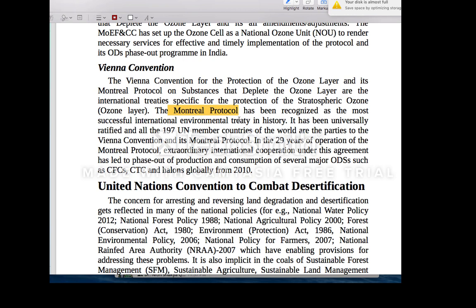Through this we have phased out chlorofluorocarbons, and then we have moved to HCFCs and HFCs. But recently, through the Kigali Agreement, we have talked about HFC. HFC is not an ozone depleting substance, but it is a greenhouse gas. Since it is a greenhouse gas, the Kigali Agreement talks about elimination of HFCs. If it is a greenhouse gas, it should come under the UNFCCC, right? Under the Kyoto Protocol, under the Paris Convention. But if it comes under there, more funds have to be given. So somehow these developed nations convinced developing nations and brought this HFC under the Kigali Agreement,